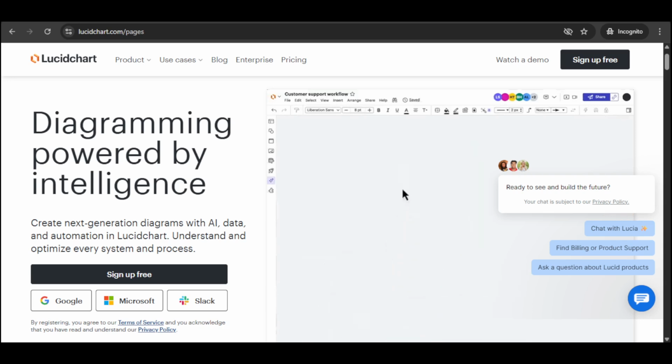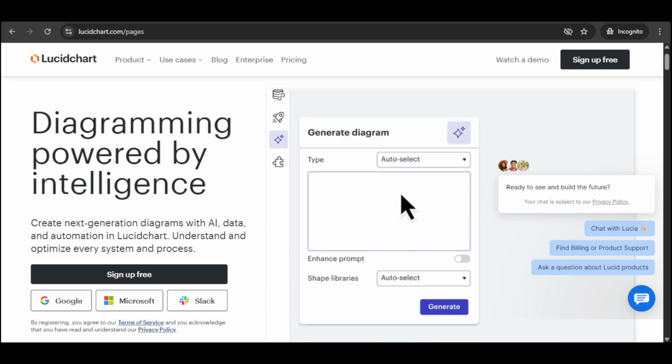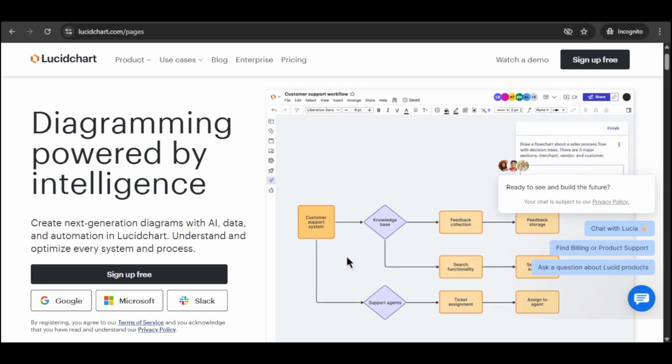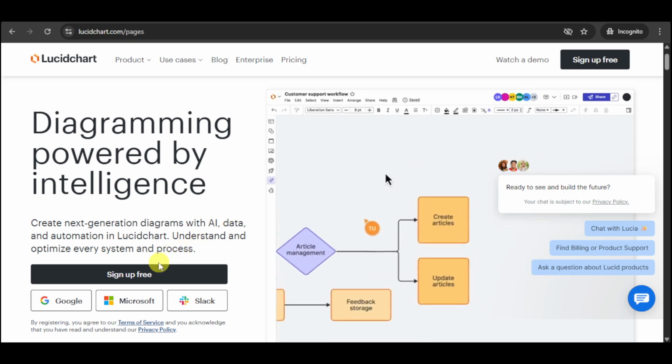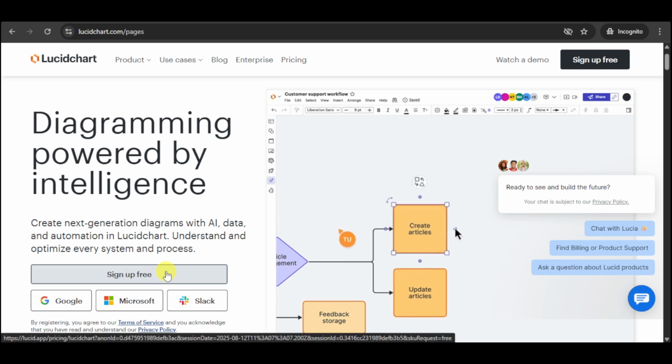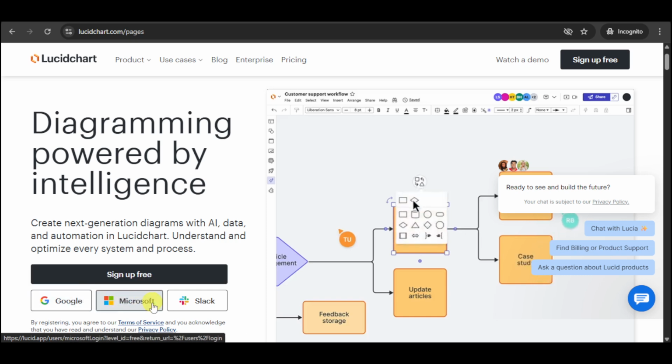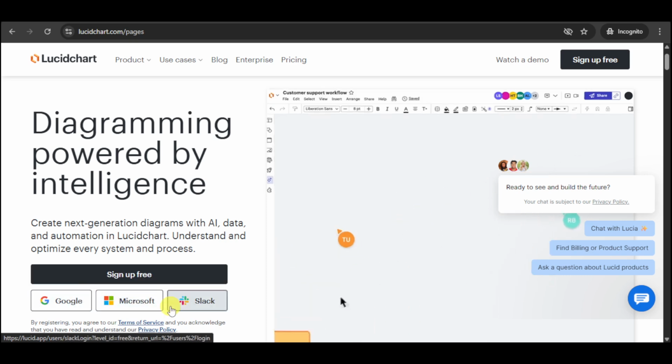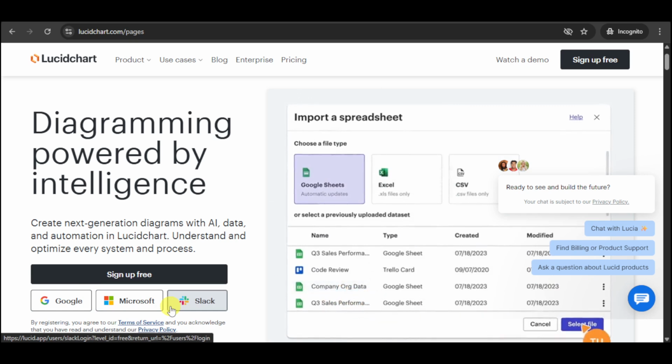In this video, I'm going to teach you how to draw a process swim lane chart in Lucidchart. Now, in order to do this, first, head over to lucidchart.com and click on the sign up for free option in order to sign up for an account, or you can also sign up using Google, Microsoft, or Slack.